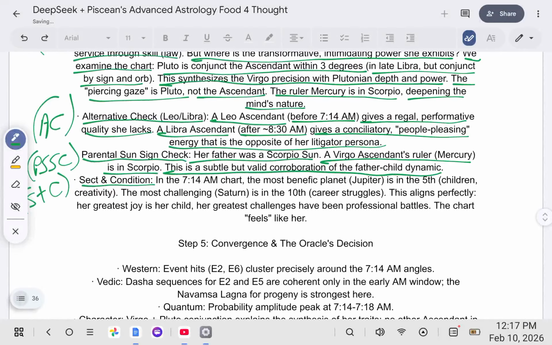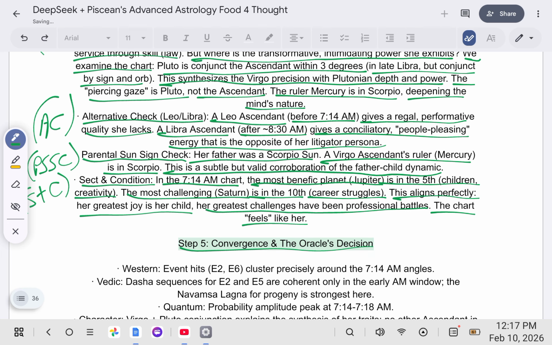And then our S&C, second condition, in the 7:14 a.m. chart, the most benefic planet Jupiter is in the 5th house, children and creativity. The most challenging Saturn is in the 10th house, career struggles. This aligns perfectly. Her greatest joy is her child. Her greatest challenges have been professional battles. The chart feels like her.